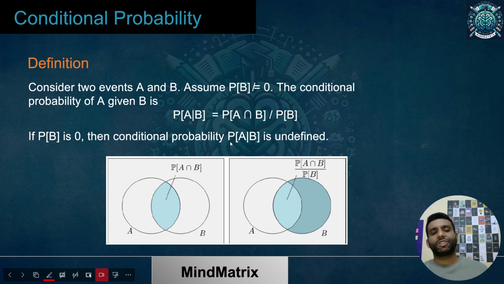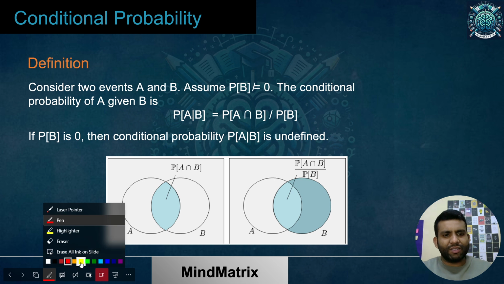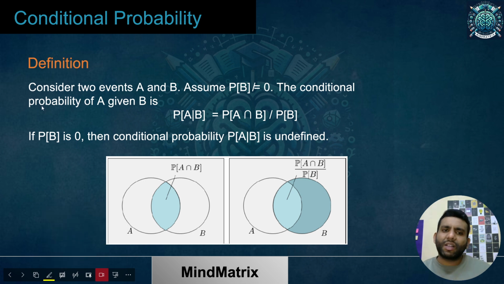So here's the definition of this. Consider two events A and B such that the probability of B should not be zero. Of course, if I'm putting it in the denominator, you have to assume that it shouldn't be zero. This is valid for any rational number. Then the conditional probability of A given B is mentioned as P of A given B equals P of A intersection B divided by P of B.